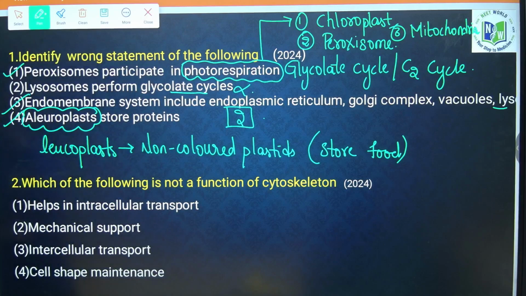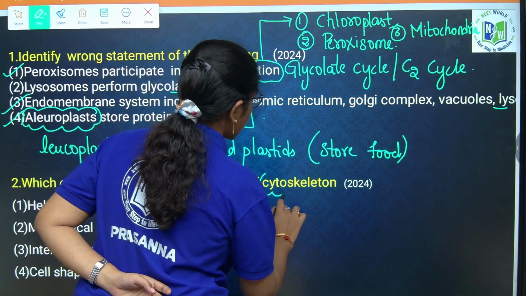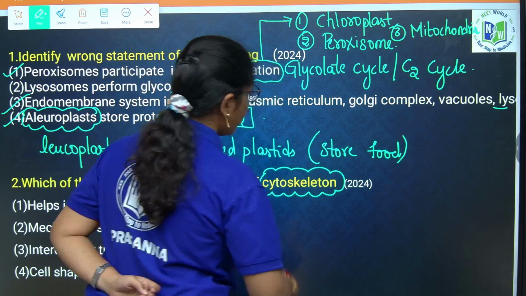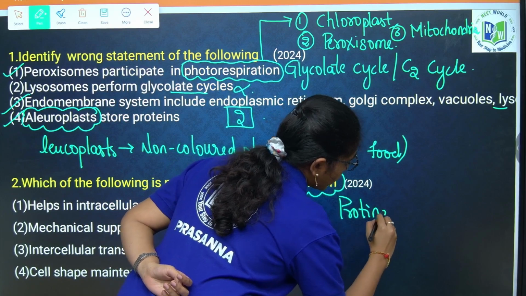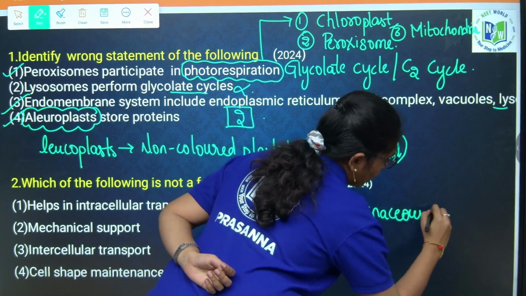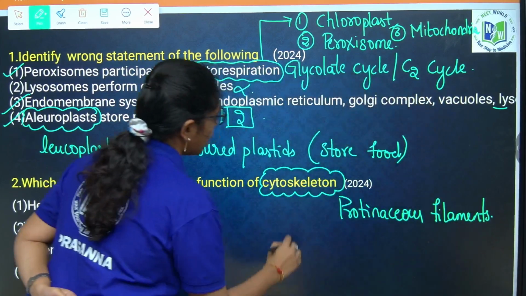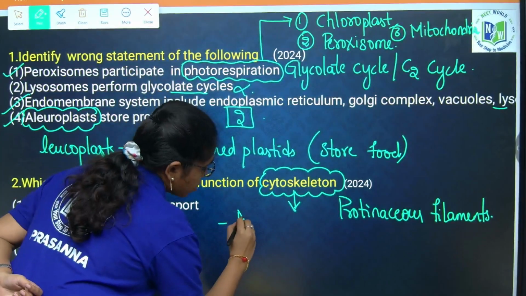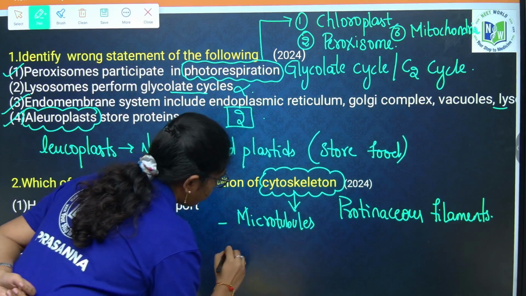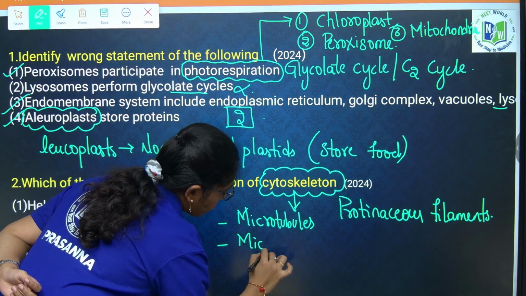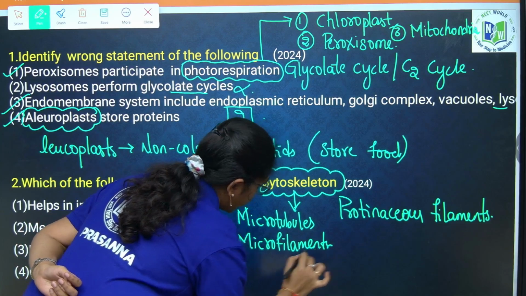Next question. Which of the following is not the function of cytoskeleton? Cytoskeleton is a network of proteinaceous filaments, which includes microtubules, microfilaments and intermediate filaments.